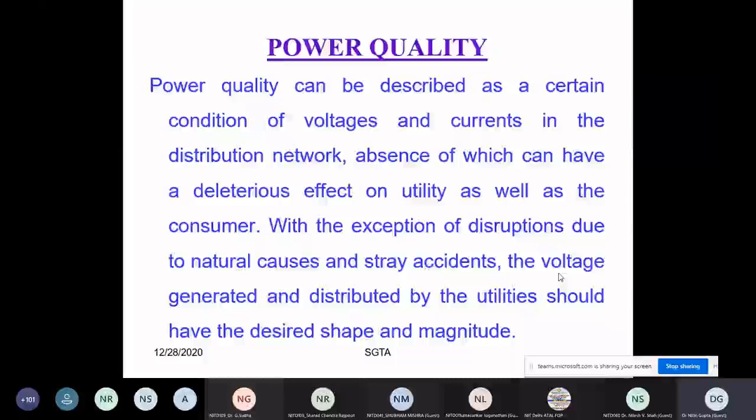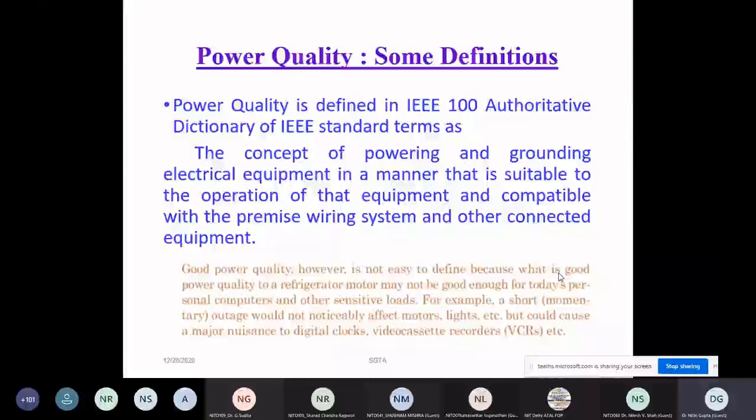So this definition we already discussed, and very important is the last paragraph: whatever the quality is for a refrigerator motor may not be sufficient for sensitive loads, because some interruption may be permissible for a refrigerator motor, but that type of interruption should not be permissible for sensitive loads.